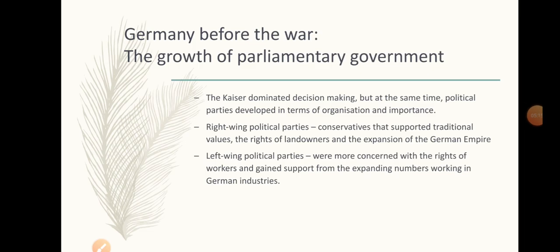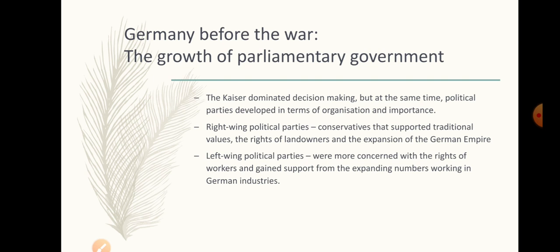Now, the growth of parliamentary government. We said earlier that the most important person was the chancellor. And although there was a parliament, the Reichstag, towards the end of the 19th century, the parliament didn't really have actual power. The chancellor could ignore the parliament. It didn't matter what the parliament said.